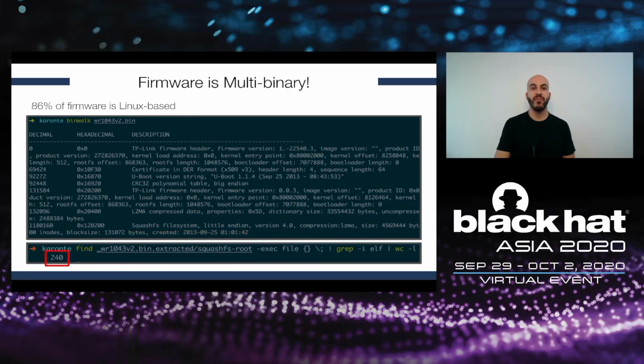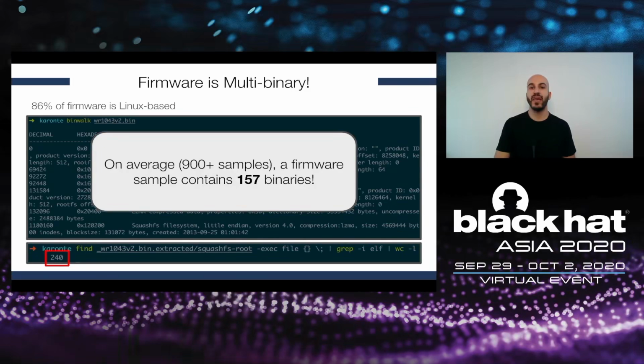So you can see in this example a firmware image that contains 240 executable binaries. But on a larger scale, we have seen in our dataset that contains more than 900 samples that a firmware image on average contains more than 150 binaries. Of course, not all of these binaries are actually needed and used to implement the firmware's functionality, but some of them do.